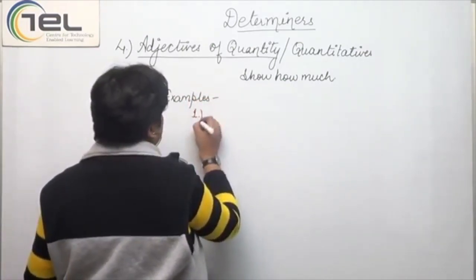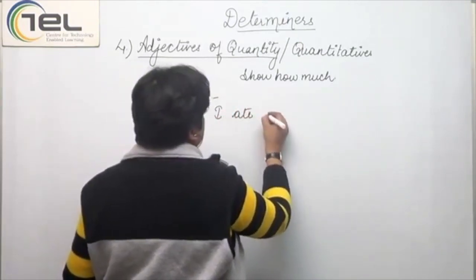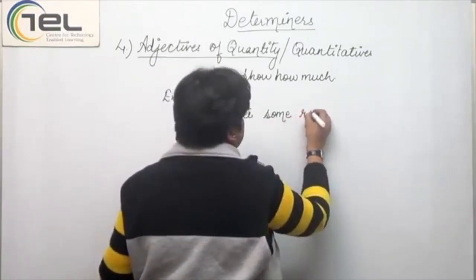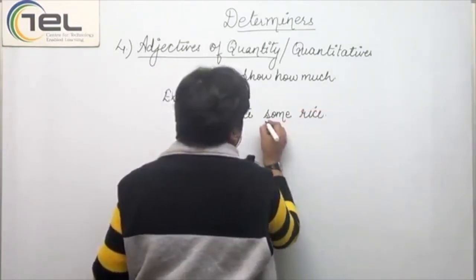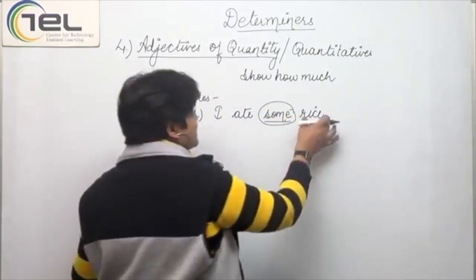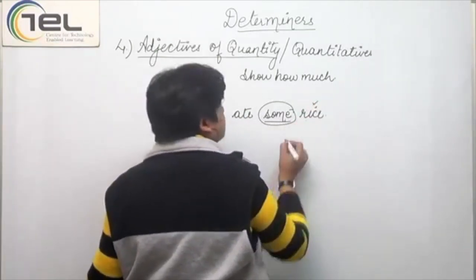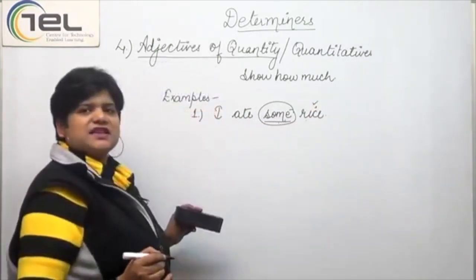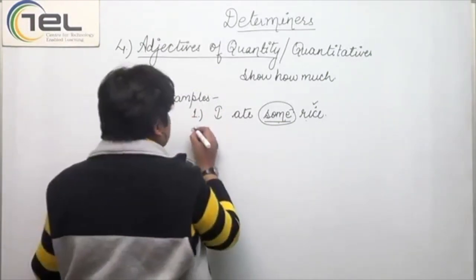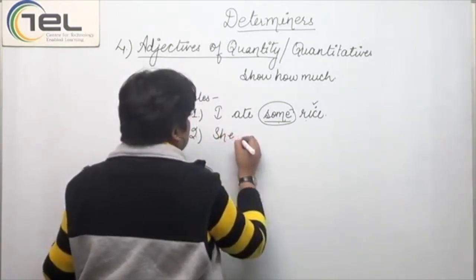The first example, very simple one. I ate some rice. Now here some is the word that shows the quantity of rice eaten by me. So rice is the noun and some is the word that is determining the quantity of the rice, right?